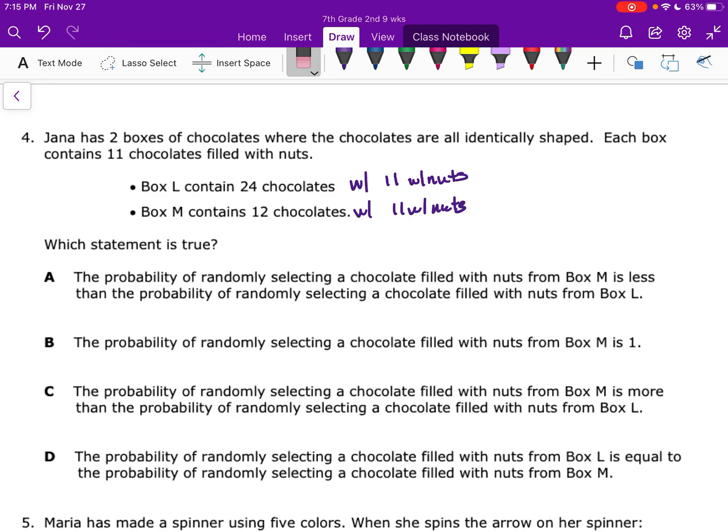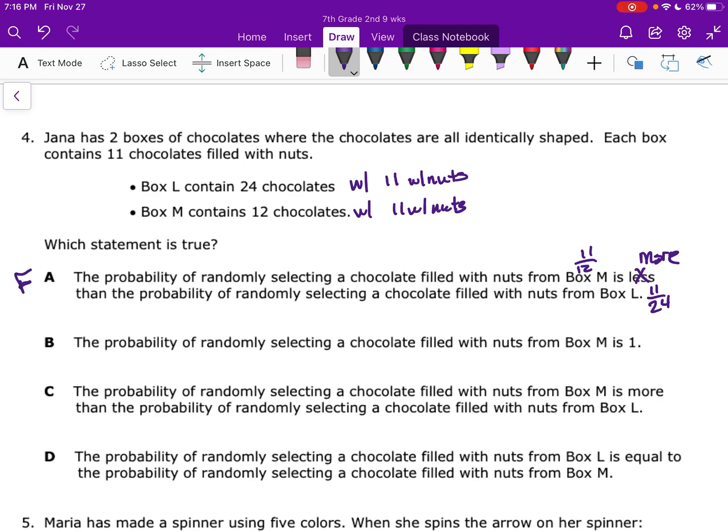I don't know if that's going to have anything to do with the answer choices. Let's go find out. A says the probability of randomly selecting a chocolate filled with nuts from box M is less than the probability of randomly selecting a chocolate filled with nuts from box L. Well, that's not going to be true because box M is almost all chocolates. Box M is 11 out of 12, and box L would be 11 out of 24. So it's not less likely, it's more likely, right? So this one's false.